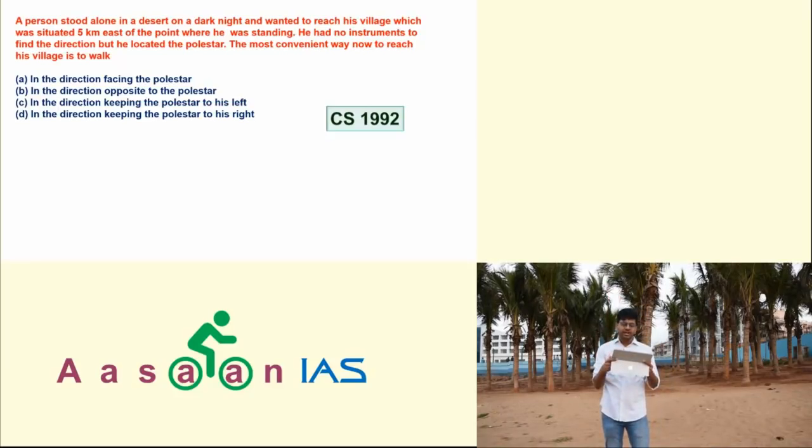The most convenient way now to reach his village is to walk. Look at option A, in the direction facing the pole star. Suppose if you walk in the direction facing the pole star, that means you walk in the north direction, but you have to go in the east direction. So it is wrong. B, look, in the direction opposite to pole star. Suppose if you walk in the direction opposite to pole star, you move in the direction of south, but you need to walk in east direction. So this is also wrong. Now look at option C, in the direction keeping the pole star to his left. Suppose you want to go towards east, that means the pole star will be obviously to your left. That means it is making sense to you, right? So this is the one, C the answer.